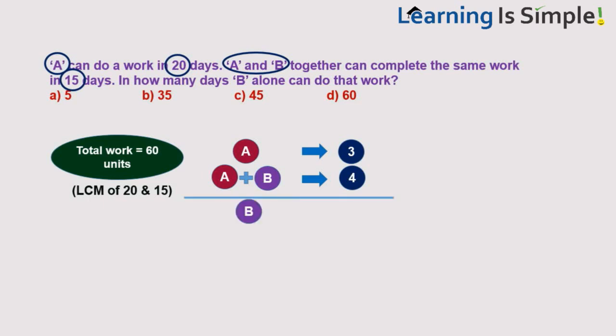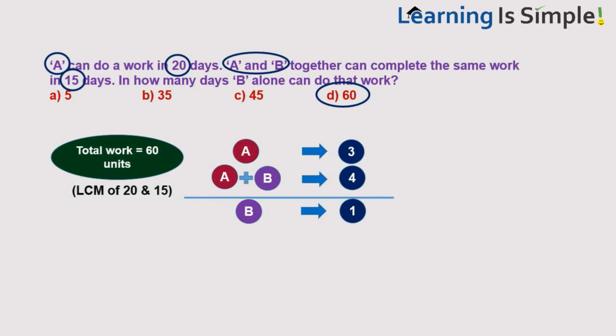It is like A has 3 rupees, A and B together have 4 rupees, that means B has 1 rupee, same as that. So, B is doing 1 unit of work per day, so he can do 60 units of work alone in 60 days. Total work is 60 units, B can do only 1 unit per day, so to complete the total 60 units at a rate of 1 unit per day, he requires 60 days. That is the answer.